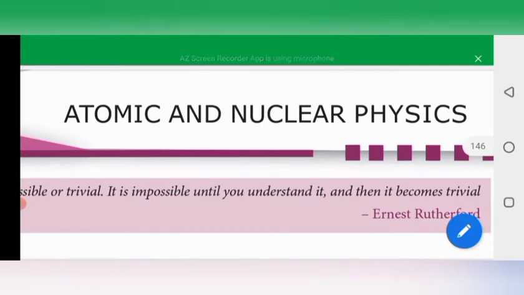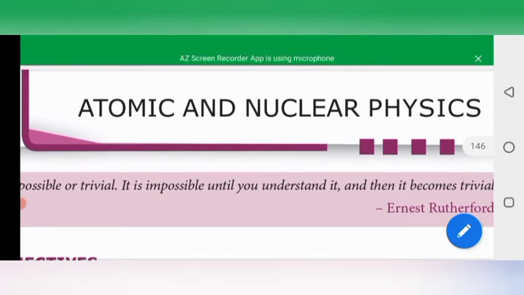An atom consists of electrons and a nucleus. The electrons are always revolving around the nucleus. The nucleus is made up of protons and neutrons. Even the protons and neutrons are made up of fundamental entities called quarks. So, in this class we are discussing atomic and nuclear physics.